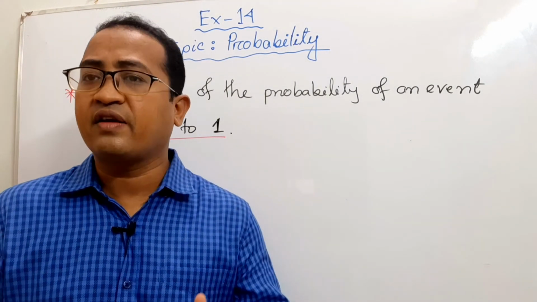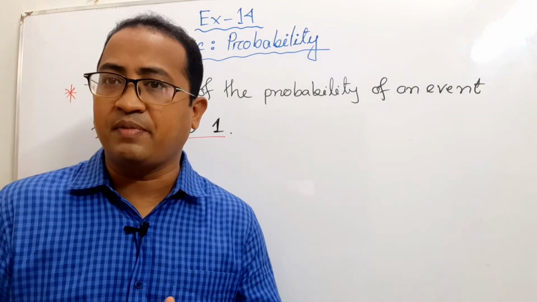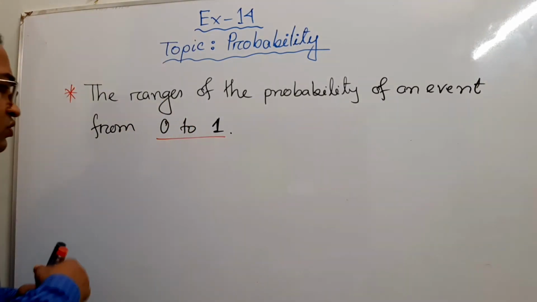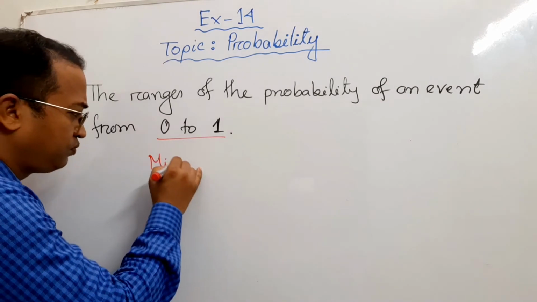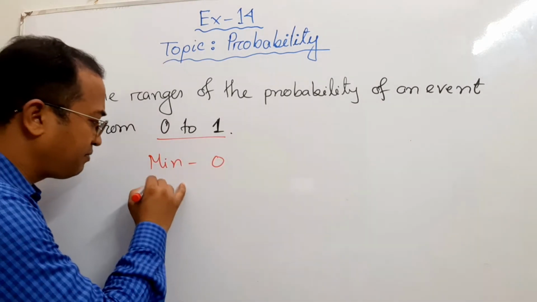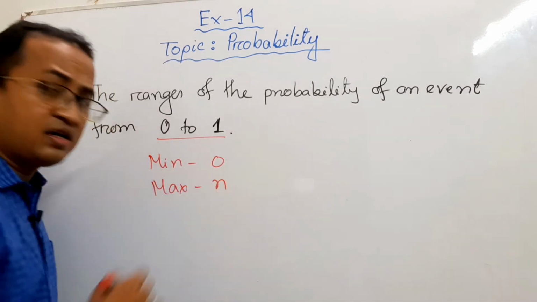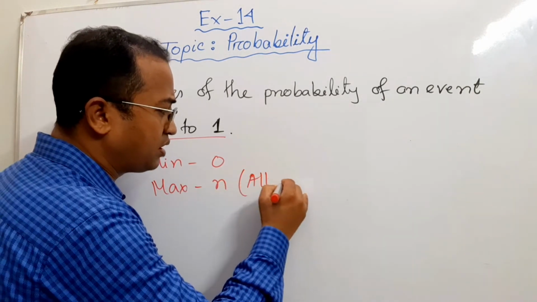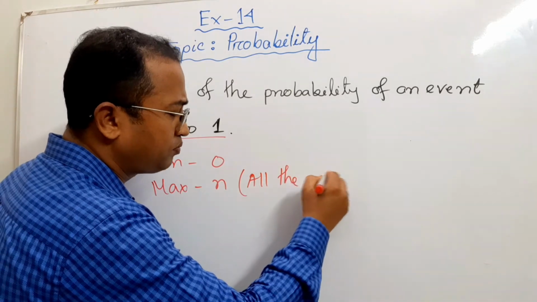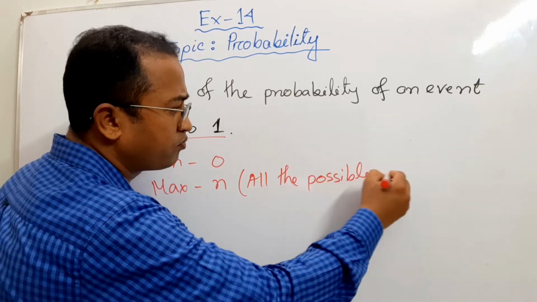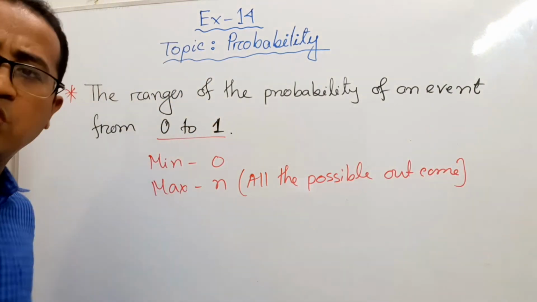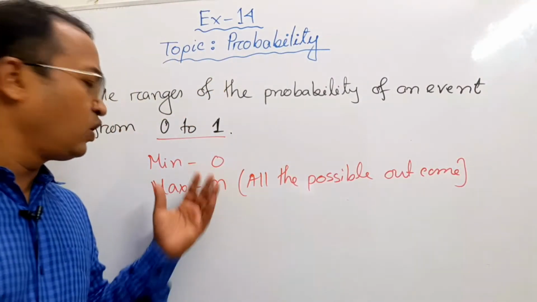Because the favorable outcome of an experiment of an event is minimum 0 and maximum n. Here what is n? N is all the possible outcomes. When will it be 0?